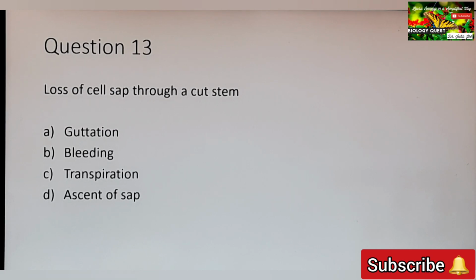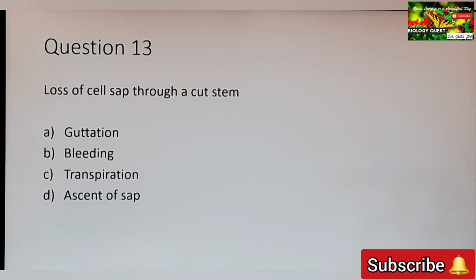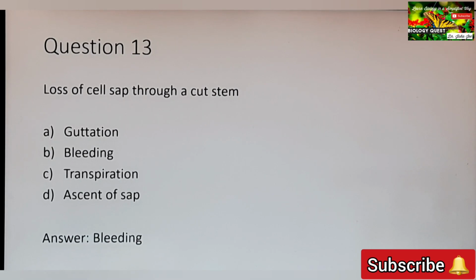Bleeding, it is the loss of cell sap through the cut end of the stem. Transpiration is the loss of water in the form of water vapor through the aerial parts of the plant. Ascent of sap is the upward movement of water and minerals through the xylem. So what is the correct answer? Loss of cell sap through a cut stem. Answer is option B, bleeding.